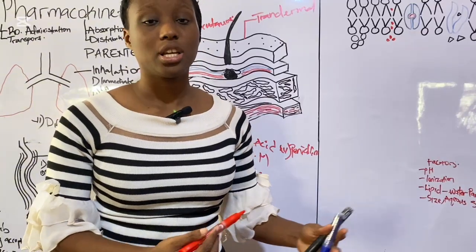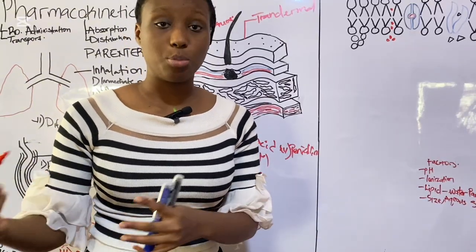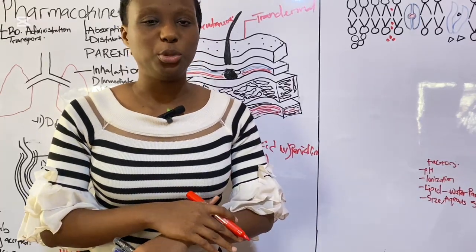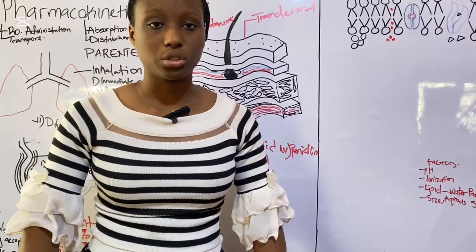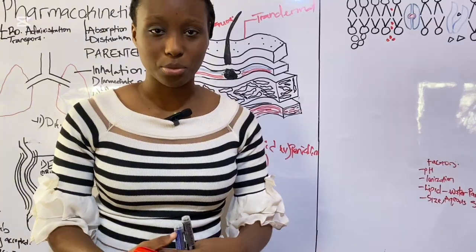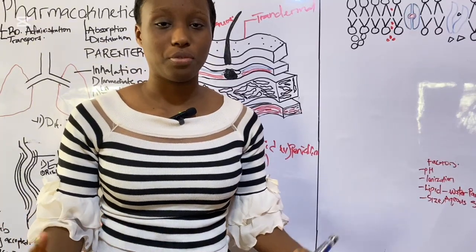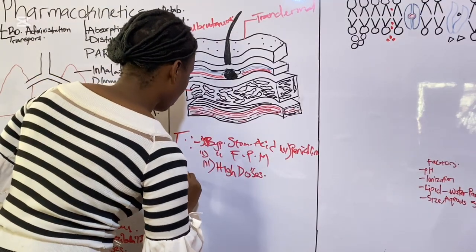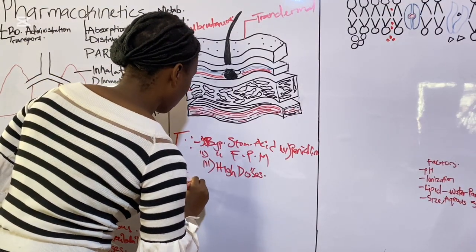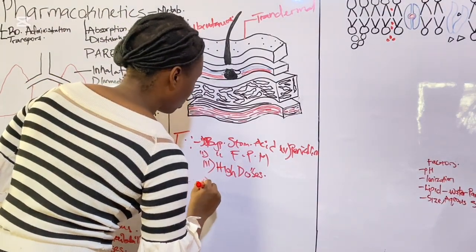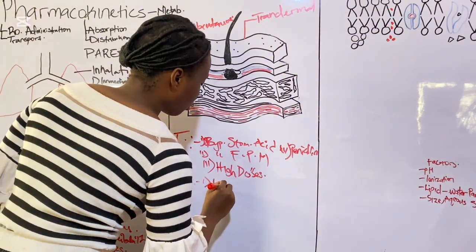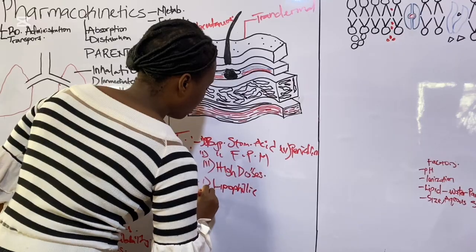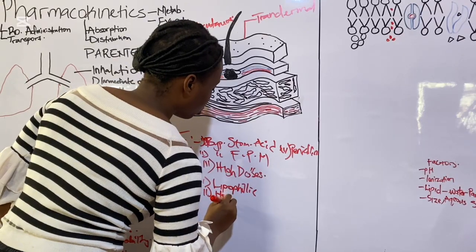So that's an advantage. It is great for lipophilic drugs, but a disadvantage is that it cannot be used for hydrophilic drugs. Oil and water don't mix. So it is majorly used for lipophilic drugs, but hydrophilic drugs cannot go through it.